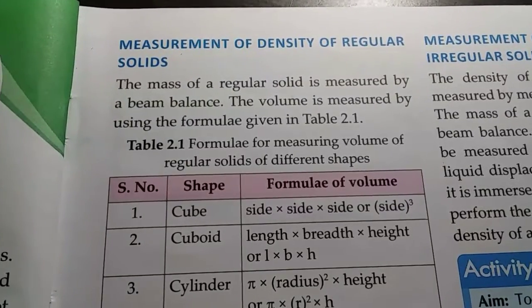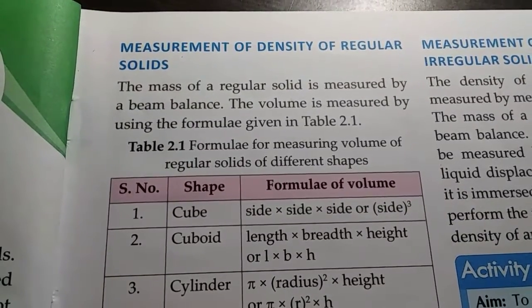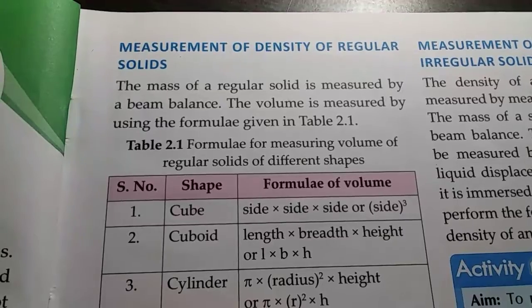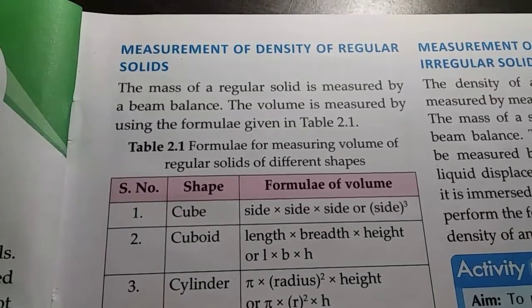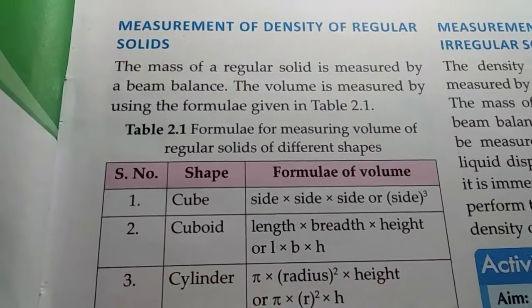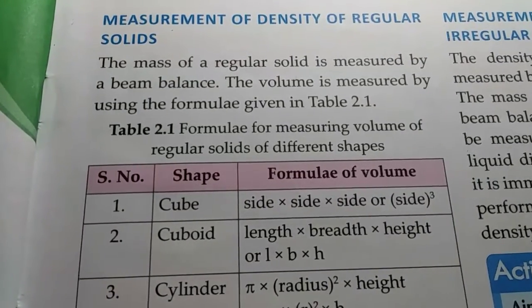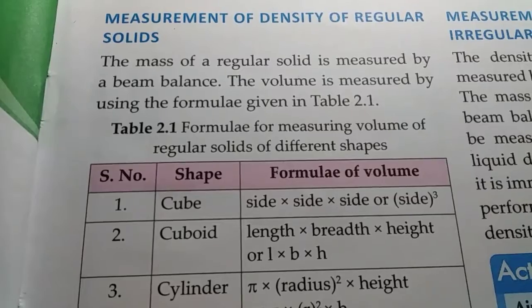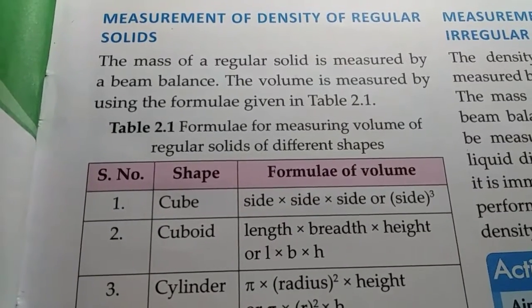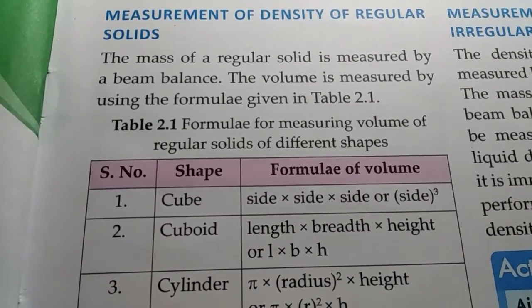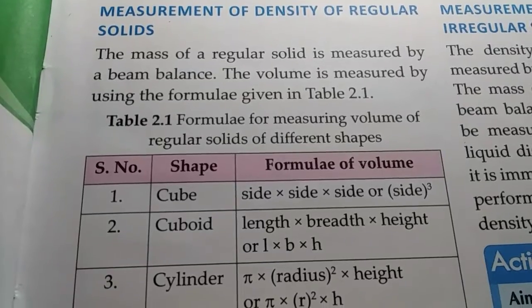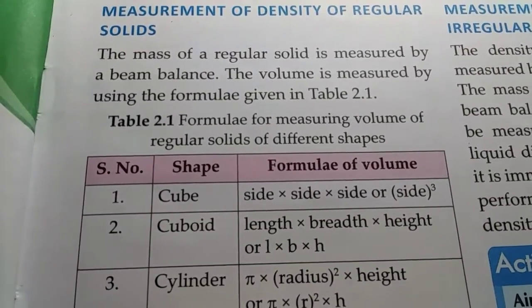So next is measurement of density of regular solids and measurement of density of irregular solids. How will you measure the density of regular solids? As we know, density equals mass upon volume. The mass of a regular solid is measured by a beam balance and volume is measured by using formulae. Some of the formulas are given in this table.